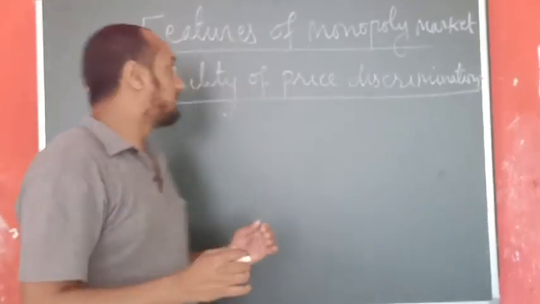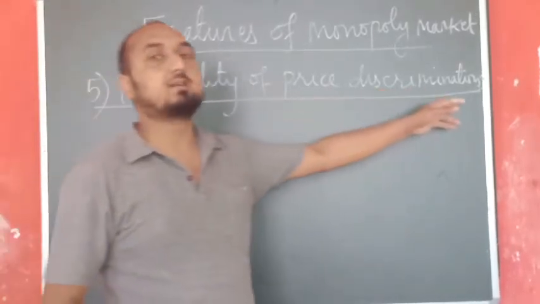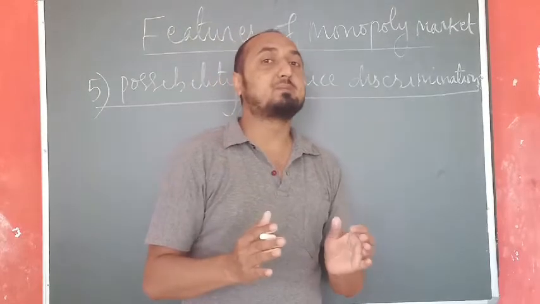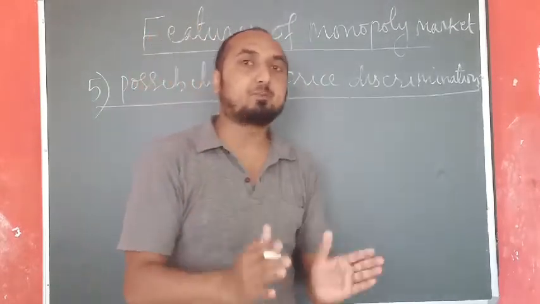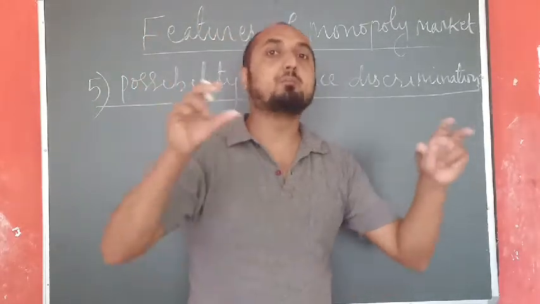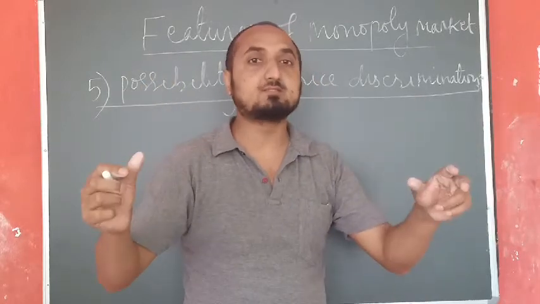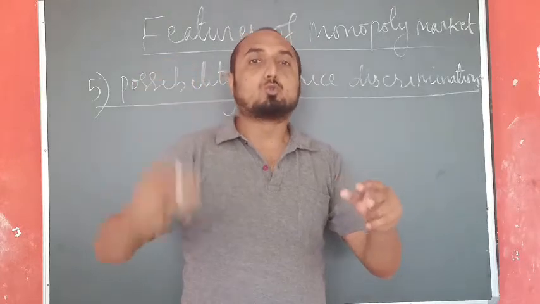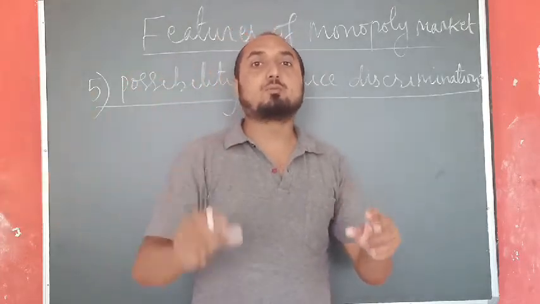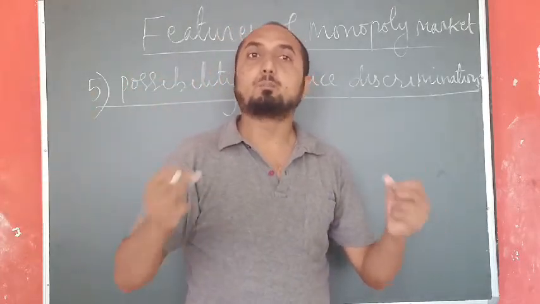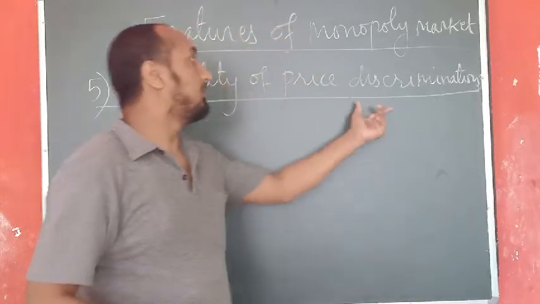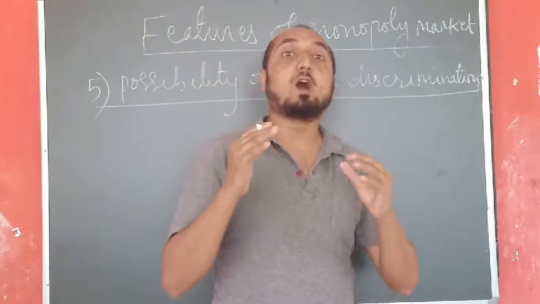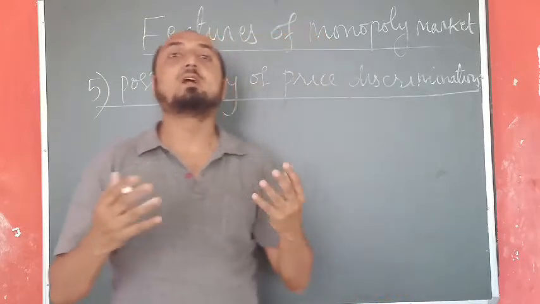The last feature is the possibility of price discrimination. First you have to understand the term price discrimination. Price discrimination means selling the same product in two different markets at different prices, or selling the same product to two different customers or consumers at different prices. That concept is called price discrimination. In the monopoly market, there is a high possibility of price discrimination.